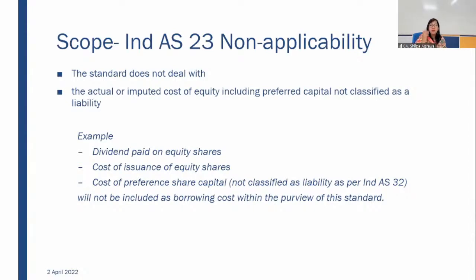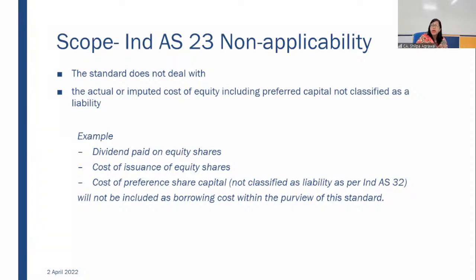Dividend is the term used for them also, but when preference share capital is considered a liability, the dividend paid on it will not be considered as dividend. It will be treated as interest in our accounts. So any preference share capital which is classified as share capital itself, dividend paid on that will not fall within the purview of this standard, because in that situation dividend is dividend only, not interest.